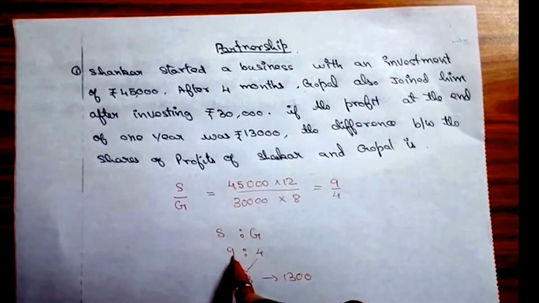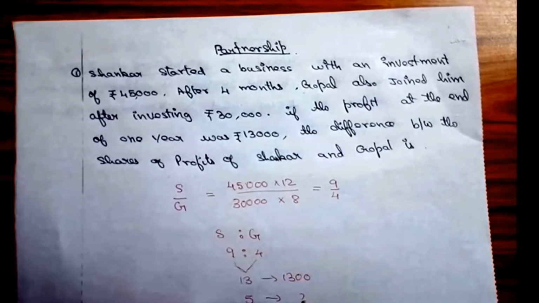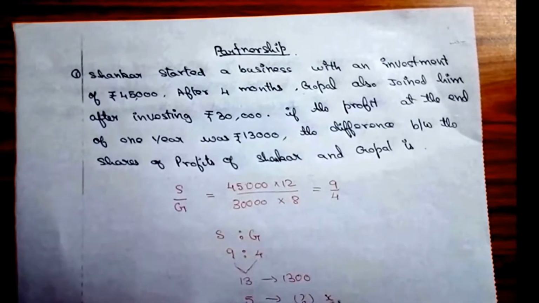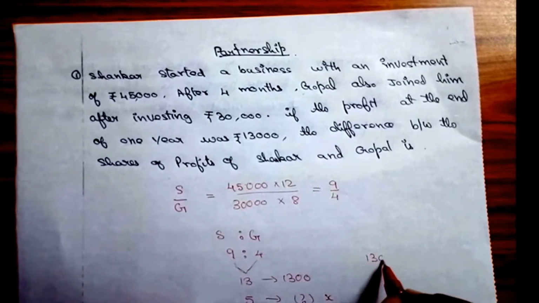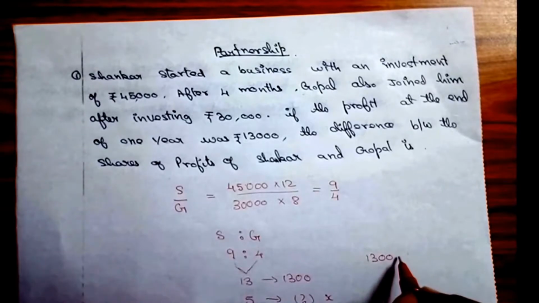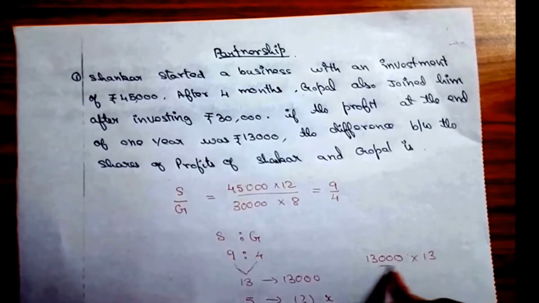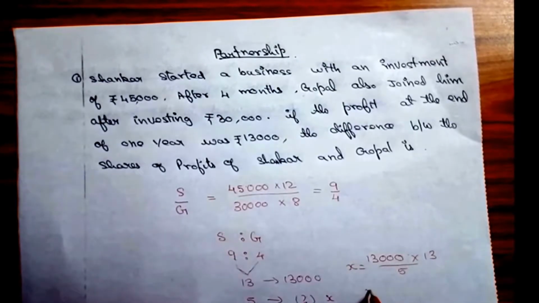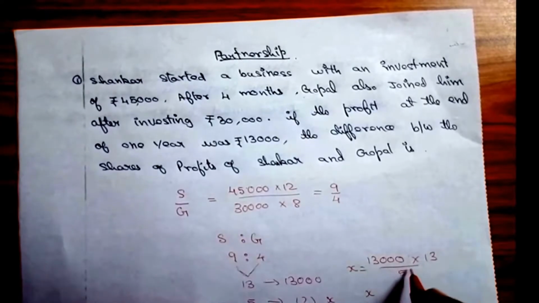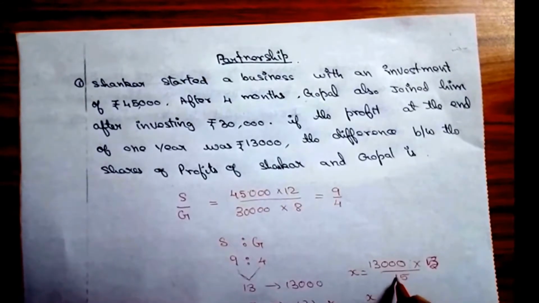So the difference is 9 minus 4, which gives me 5, the value I'm going to use. So by cross multiplying, x equals 13,000 into 5 divided by 13.